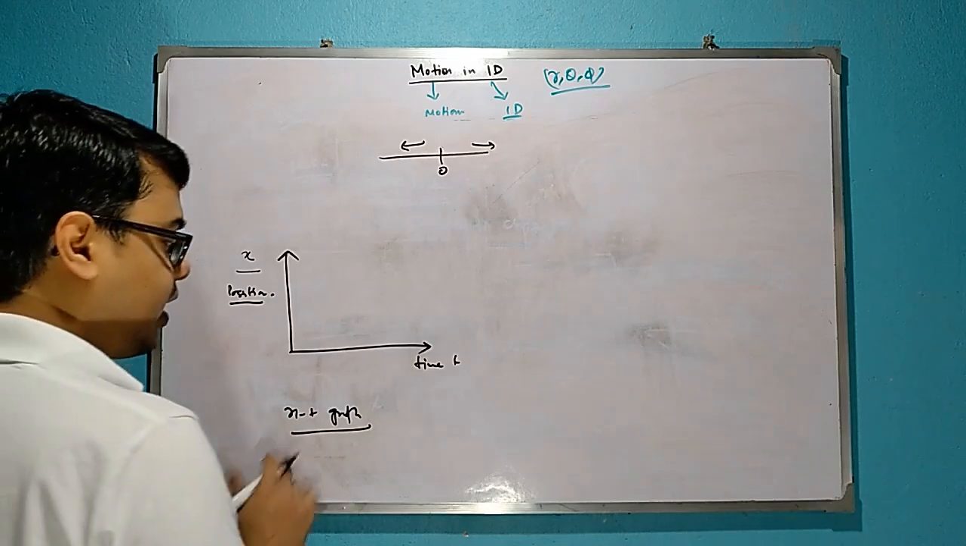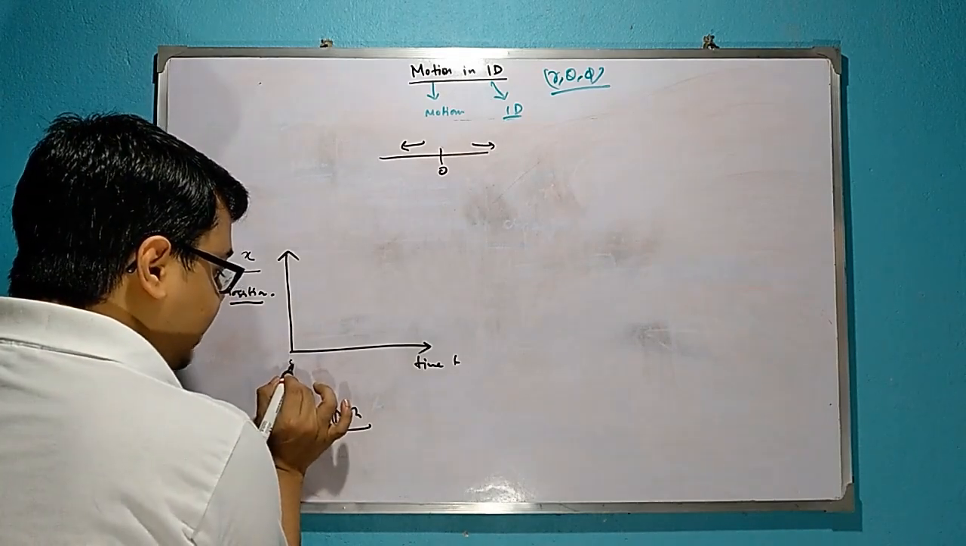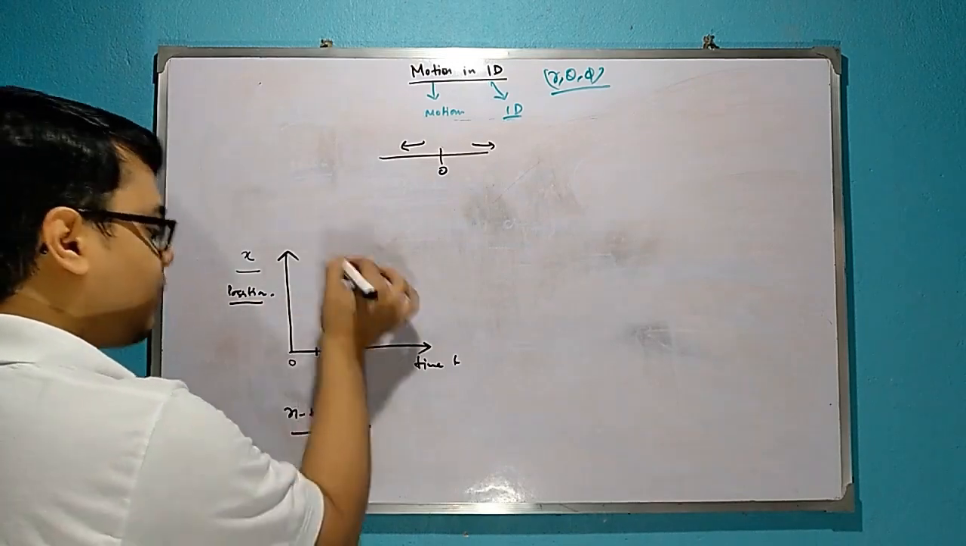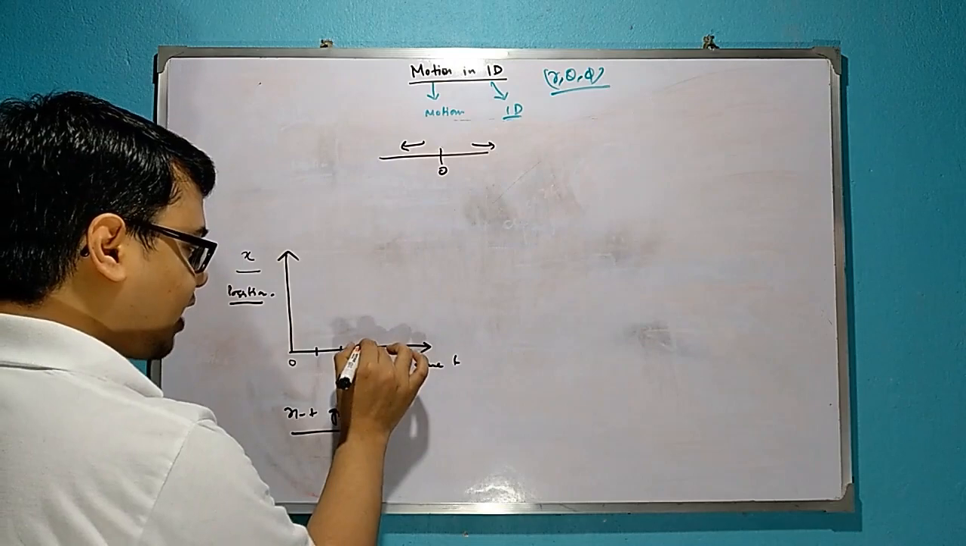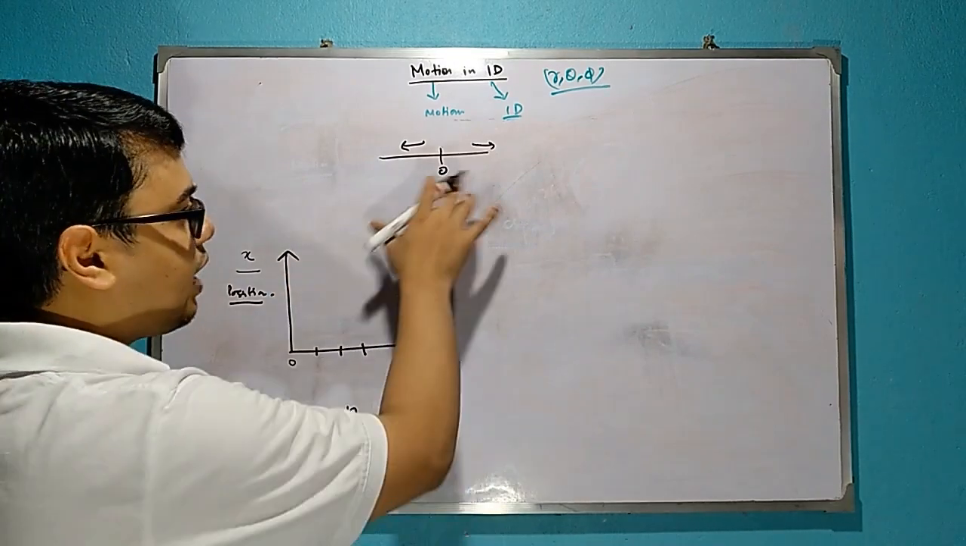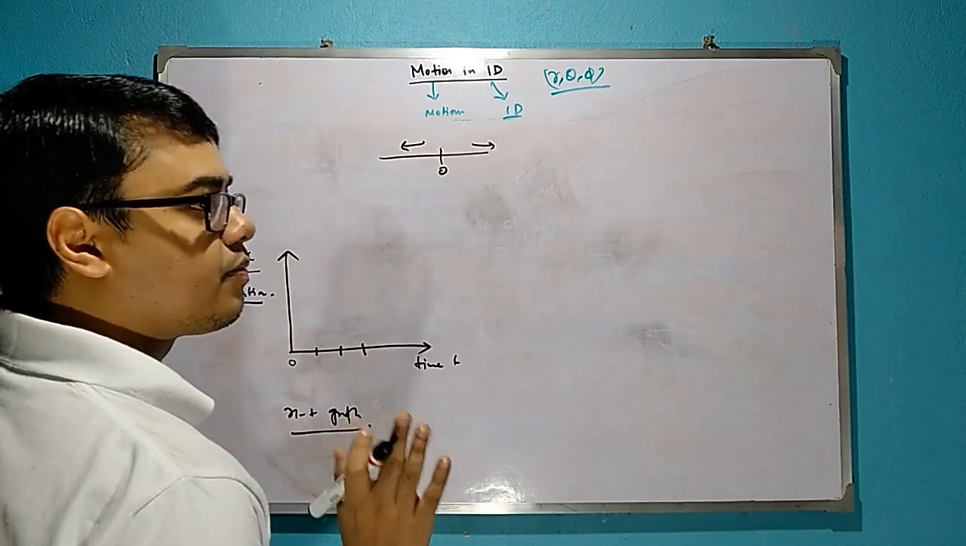An xt graph means what? This is 0, that means at time 0 the object is somewhere, at time 1 it is somewhere, at time 2 it is somewhere, at time 3. So this graph will represent the actual position of that object.